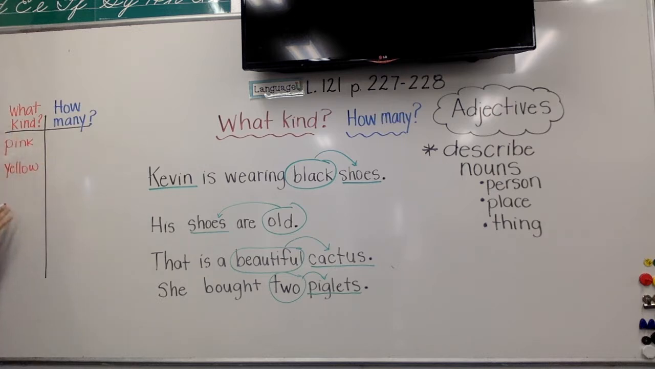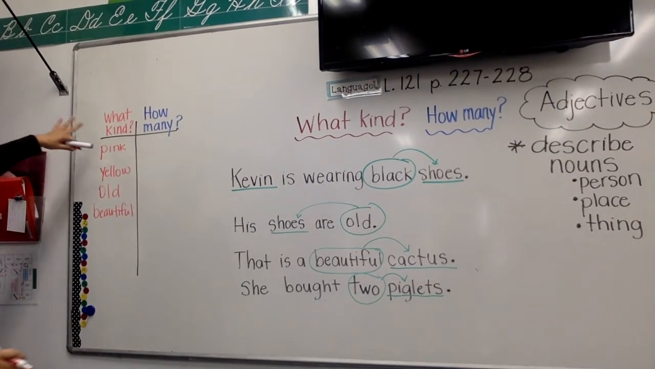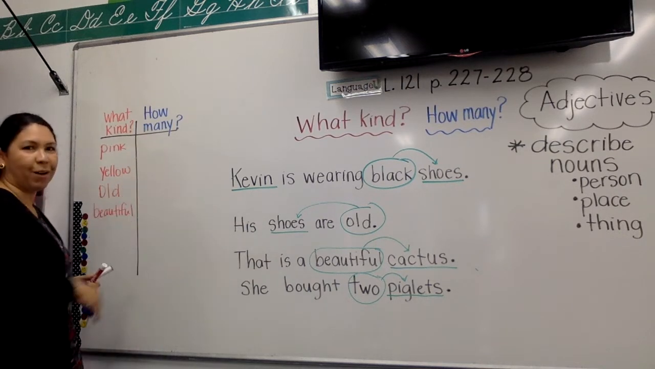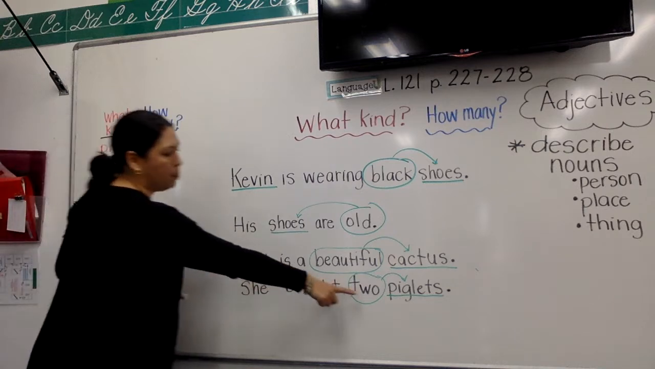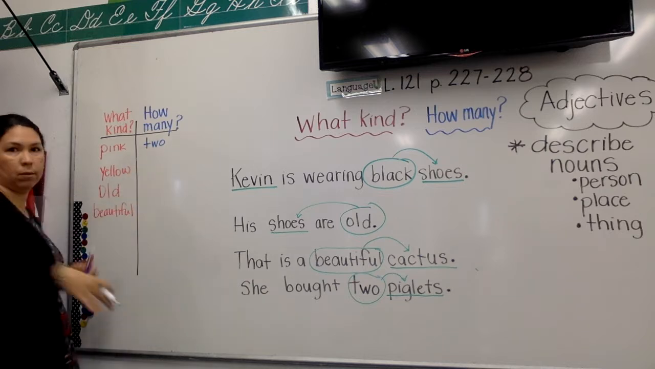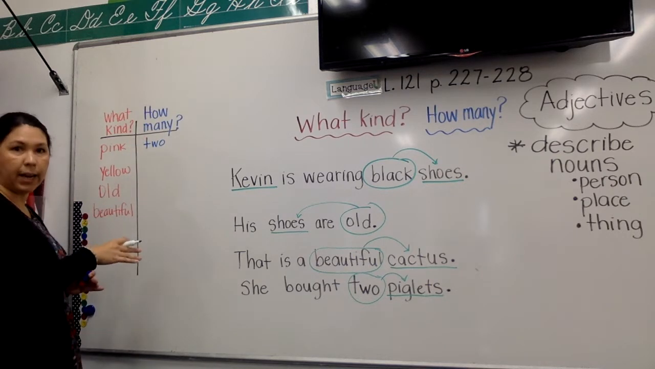But it doesn't have to just be colors. It could describe it. So, right, we had old for old shoes. We had beautiful for beautiful cactus, right? We could go on listing many, many adjectives here. Now, the how many one I wanted to show you because we did have a number, right? 2 piglets, and we could list every number here. 1 to a million, 100,000. Every number is going to be an adjective.